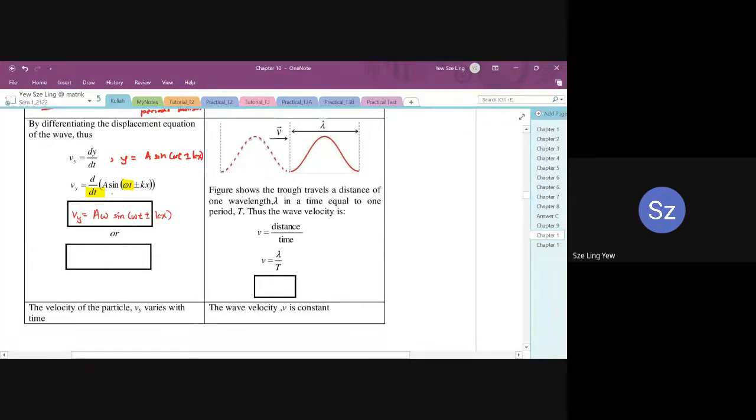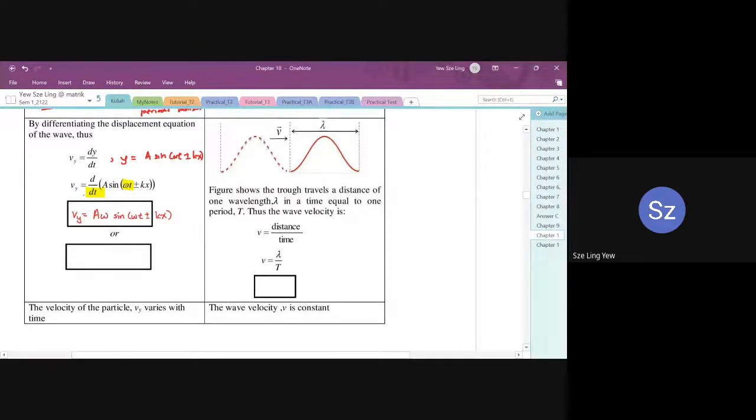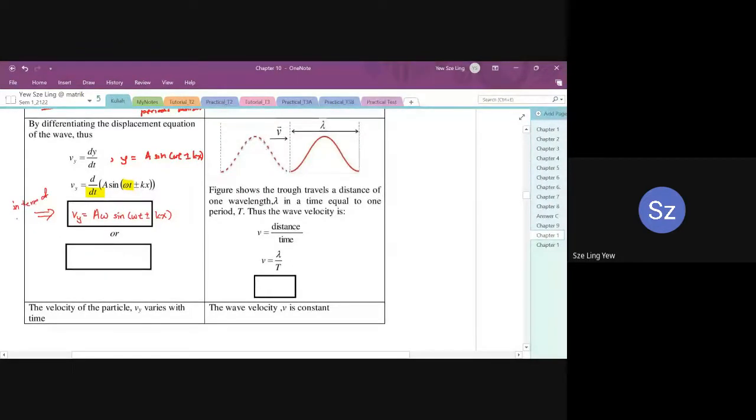All right, what happens to just one particle? The velocity for just one particle at a particular moment, at a given time. So in another equation, now this one is in terms of time because we differentiate it with respect to time.